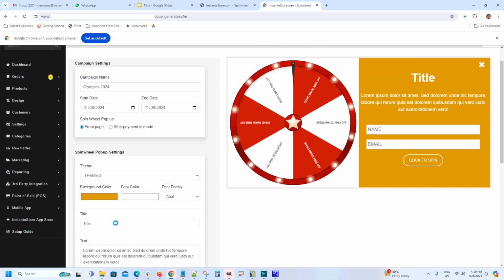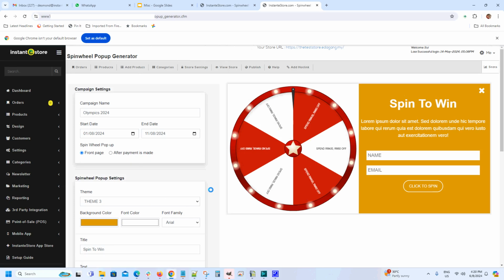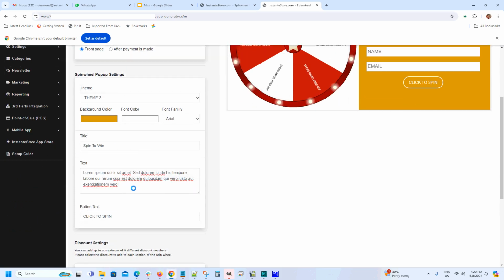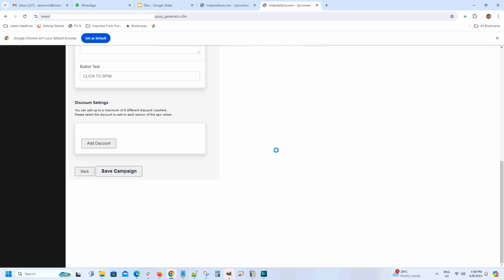Let's give it a title. Now let's edit this part of the text. If you want to, you can even edit the button text, but I'll leave it just as it is. Let's add discounts to the wheel. Go ahead and click the Add Discount button.